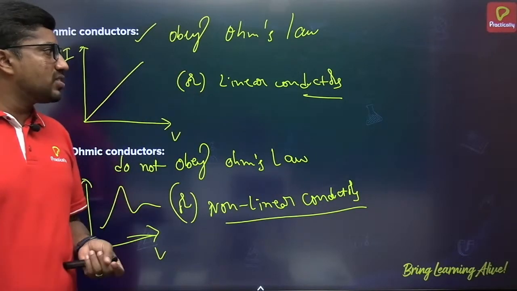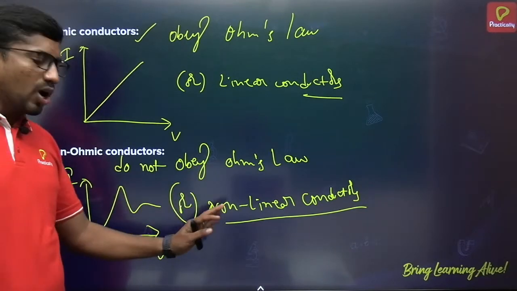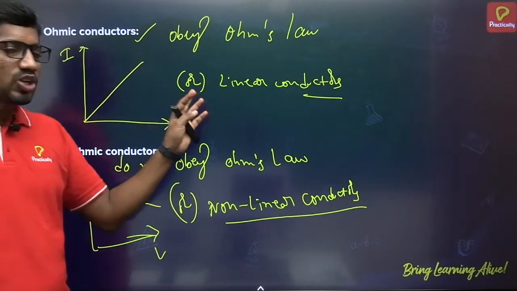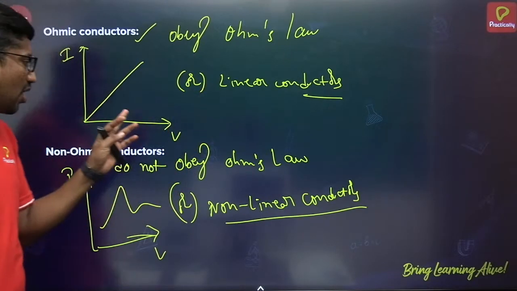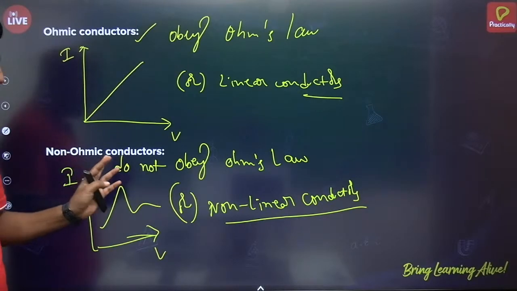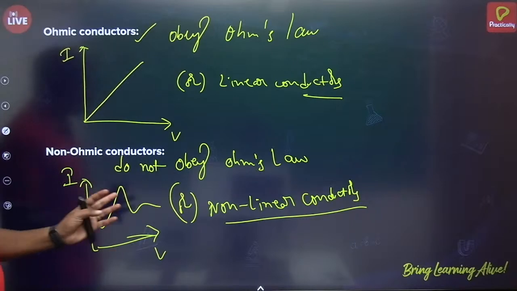Conductors that obey Ohm's law are called linear conductors. Conductors which do not obey Ohm's law are called non-linear conductors. Ohmic conductors are also called linear conductors since the graph plotted between V and I is linear. And non-ohmic conductors are also called non-linear conductors since the graph plotted between V and I will be non-linear.